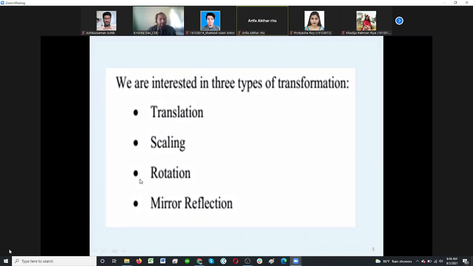Pappu, can you tell me about the rotation? Rotation means rotate something. What do you mean by rotate? Rotate means one object we can rotate by a displacement, and again it will come to its center. Its center is called axis. Depending on the axis, we can rotate an object.